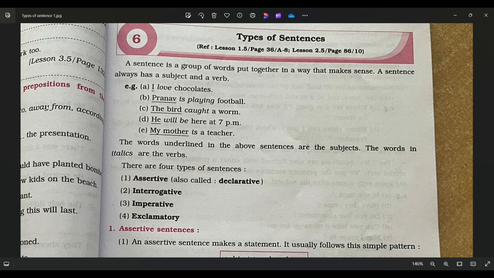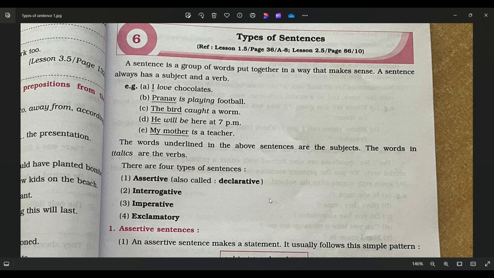Now remember, there are four different types of sentences: assertive sentence, which we also call declarative sentence, interrogative sentence, imperative sentence, and exclamatory sentence. Many students find it difficult to differentiate between imperative and assertive. That's why I'm making this video, to make it very clear: this is assertive, this is interrogative, imperative, and exclamatory.